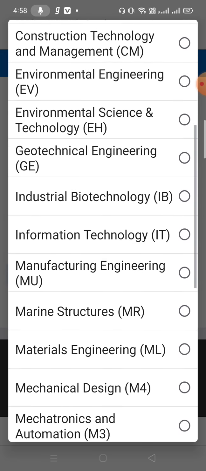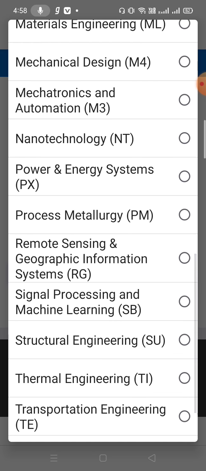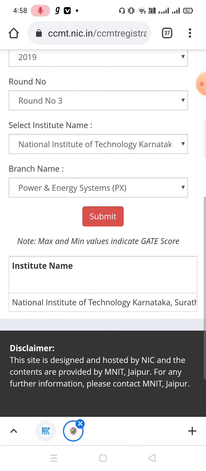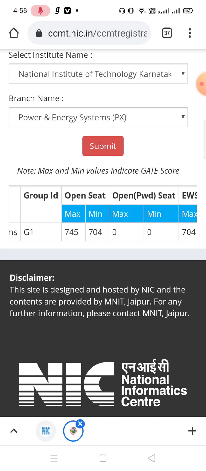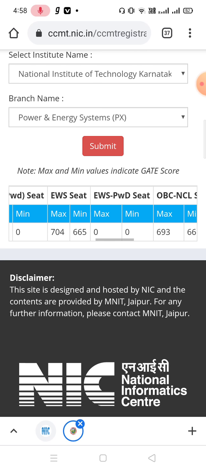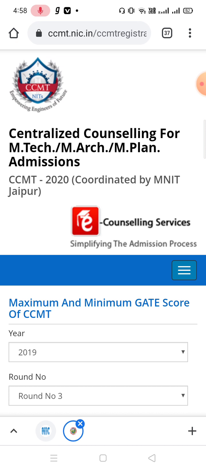Then branch, you can select whatever you want, suppose energy systems. Click on submit here. Now you will get institute name, subject name, maximum and minimum GATE score for open, EWS, OBC, NCL, all information is available here.